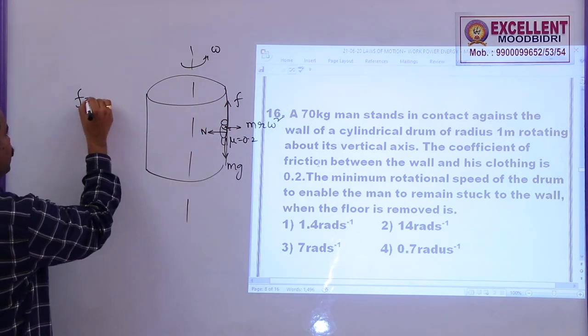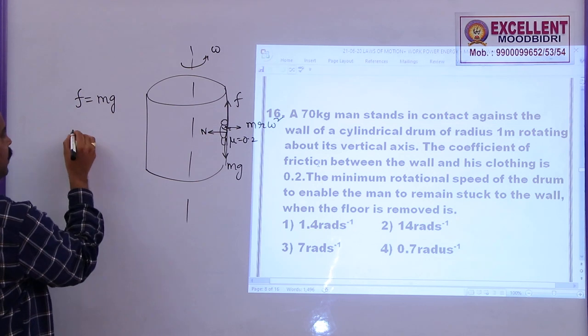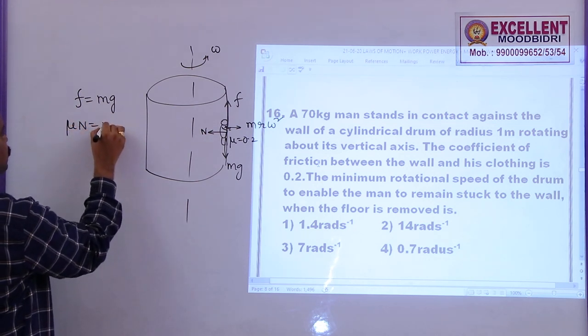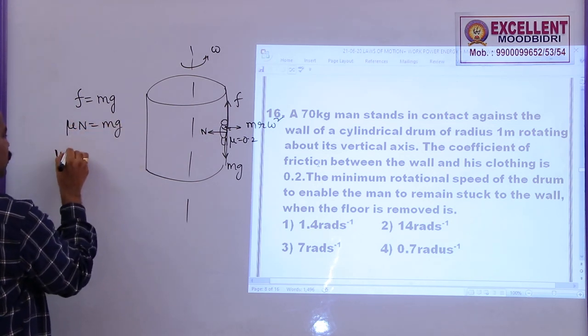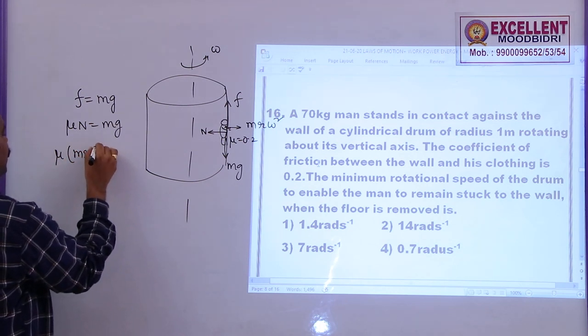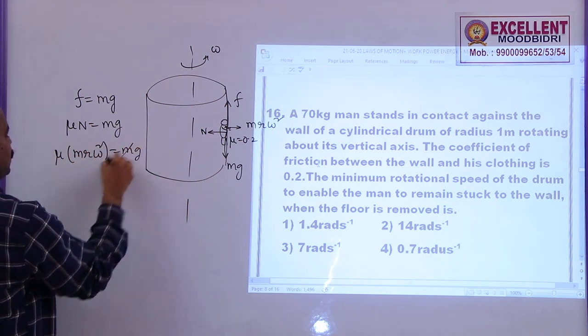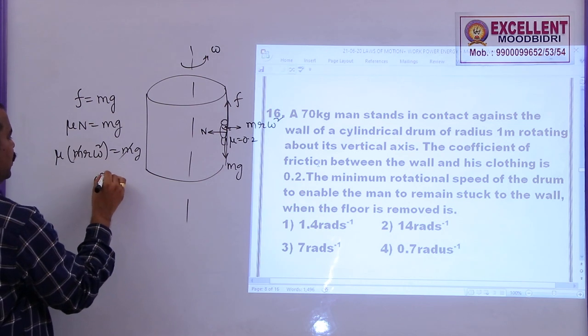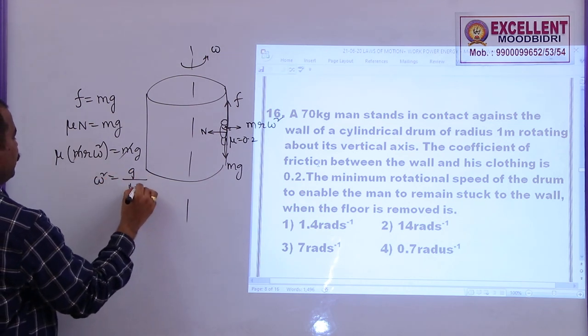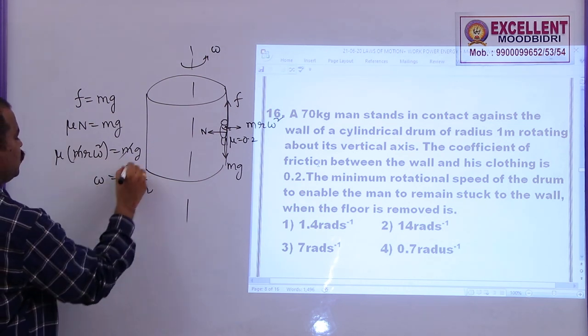So, what I am going to write: F is equal to mg, F is equal to mu N is equal to mg. Mu into N, which is m r omega square, is equal to mg. Here m gets cancelled, omega square is equal to g by mu r, or omega equals root g by mu r.